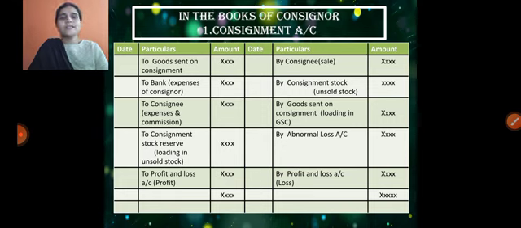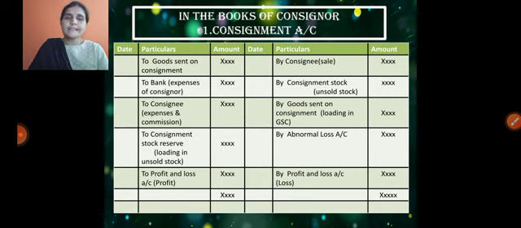Consignment account is a nominal account. As per the nominal account rule, debit all expenses and losses, credit all incomes and gains. As per this fundamental rule, we need to prepare this consignment account. This is the format of the consignment account. Based on the above journal entries, we need to pass the consignment account. On the debit side, whatever goods are sent on consignment, we need to write down to goods sent on consignment.